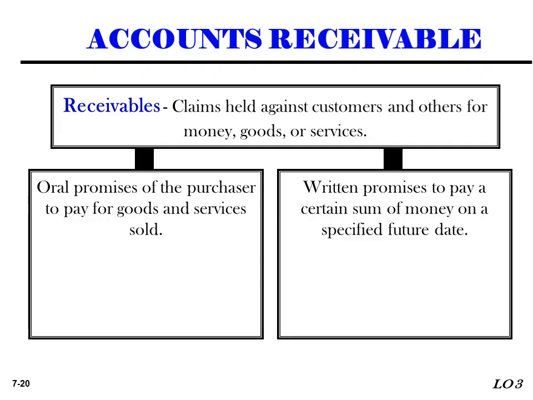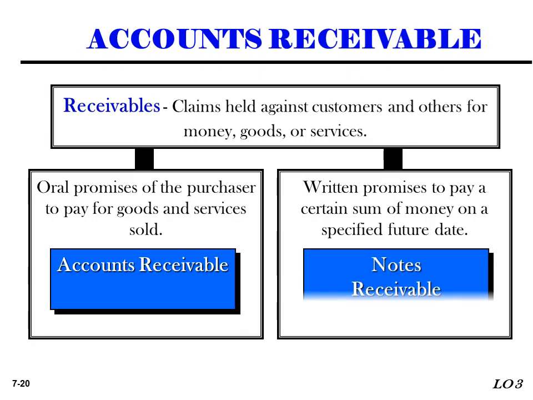So how do we recognize those receivables? A receivable is recognized when the company sells goods or service on credit and ownership has been transferred. Once ownership is transferred and collection is probable, the receivable becomes recognized.